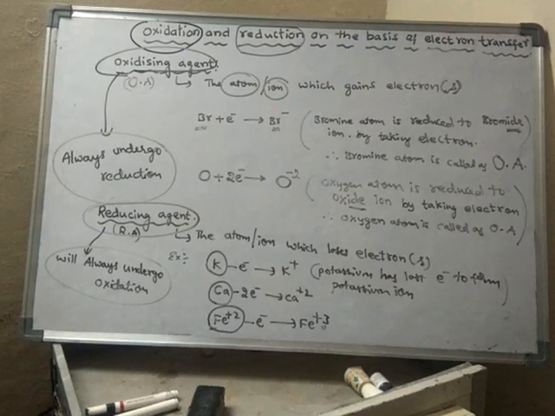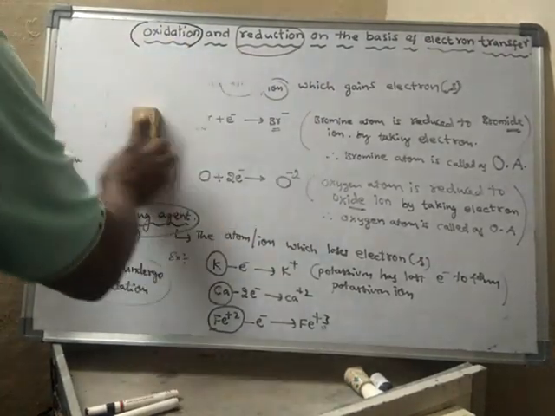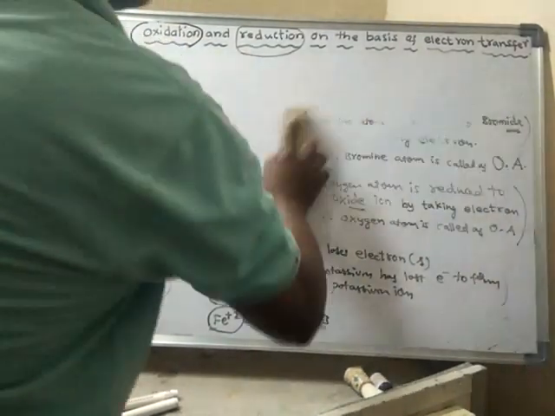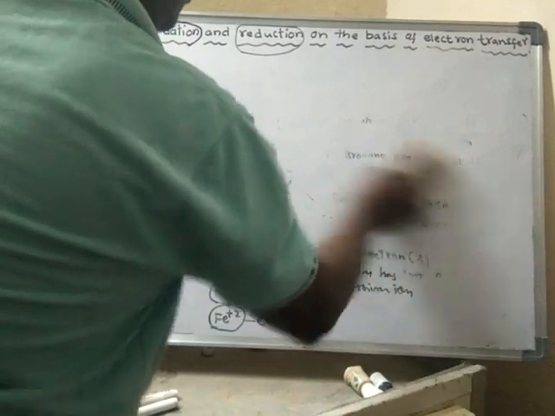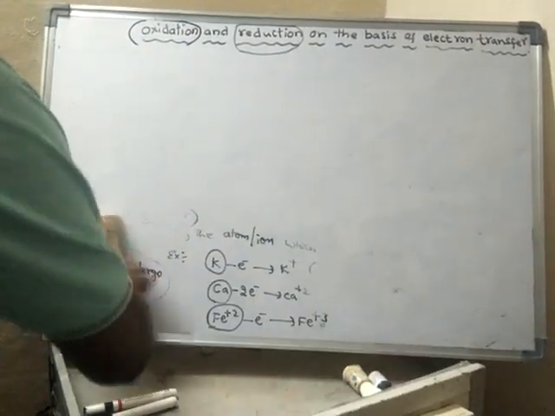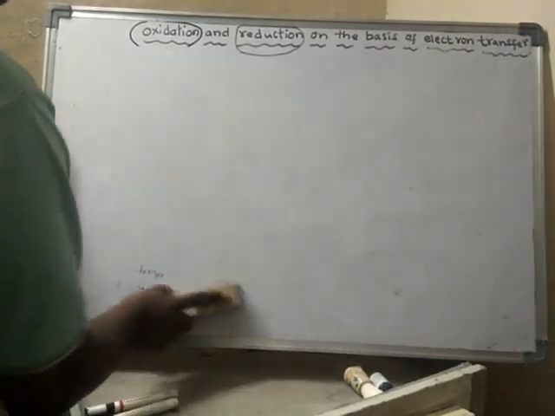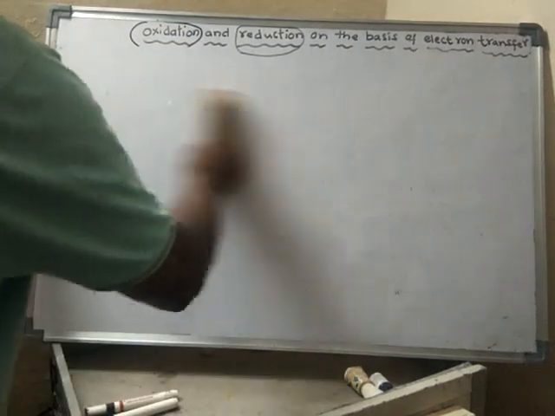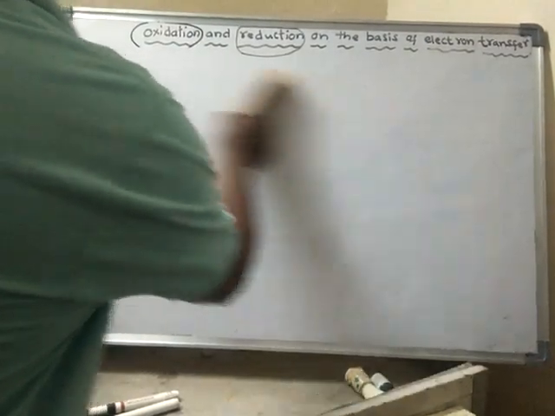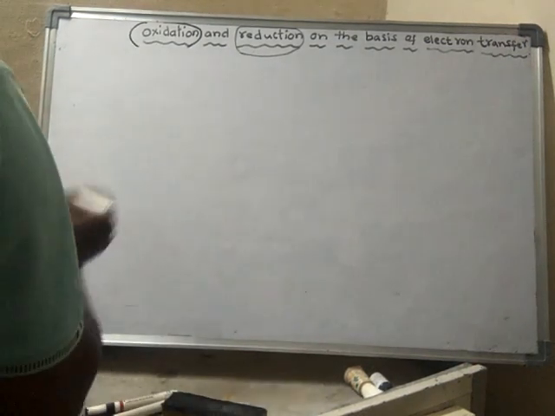Right. Then we will learn about another term known as redox reactions.